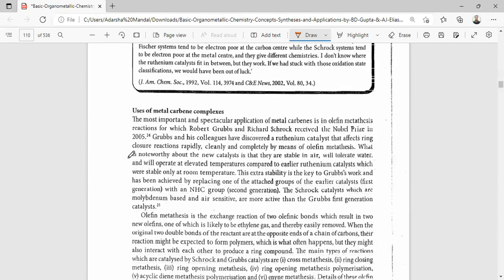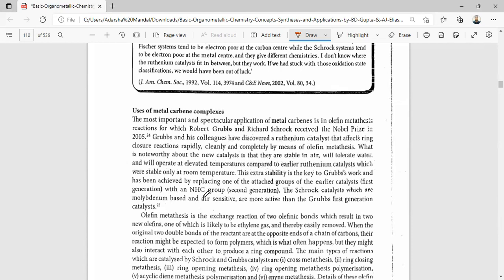So now I will discuss the use of the metal carbene complexes. The most important and spectacular application of the metal carbene is the olefin metathesis reaction, for which Robert Grubbs and Richard Schrock received the Nobel Prize in 2005. Grubbs and his colleagues discovered ruthenium catalysts that are effective in the reaction rapidly, cleanly, and completely by means of olefin metathesis. What is noteworthy about the new catalysts is that they are stable in air, tolerate water, and operate at elevated temperature.